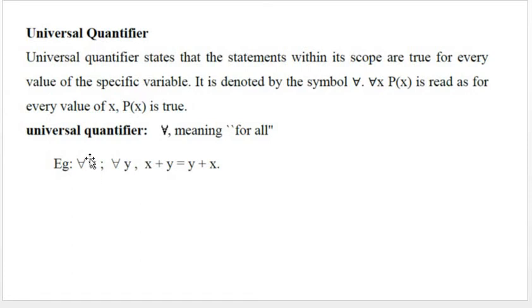So ∀x denotes the universal quantifier for x and ∀y denotes the universal quantifier for y.